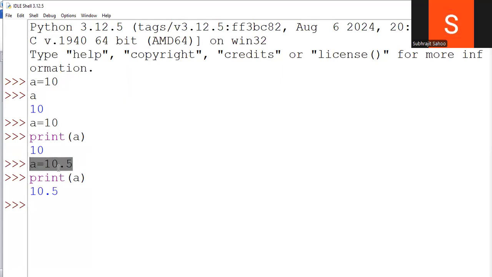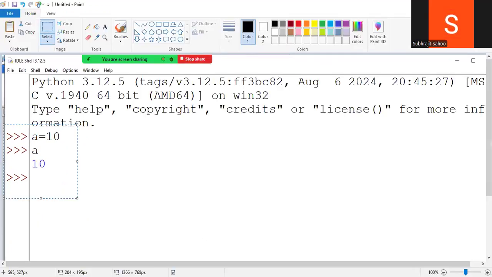Suddenly a changed to the 10.5 floating point value. That means no error happens here. Happily any kind of value you can store. Suppose I write here a equal to x. Right? Now it is a string type. Now print a. X printed. No problem at all. But in the C language, there is a problem, a restriction. If you are declaring a variable of integer type, then definitely you have to pass an integer type value. You cannot pass float type, you cannot pass character type, you cannot pass string type. But such a restriction is not there in the Python programming language. That's why it is called a dynamically typed language here.